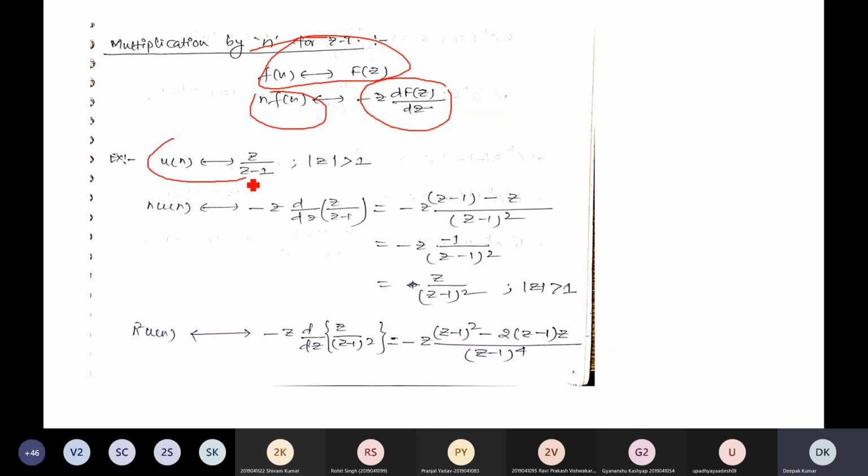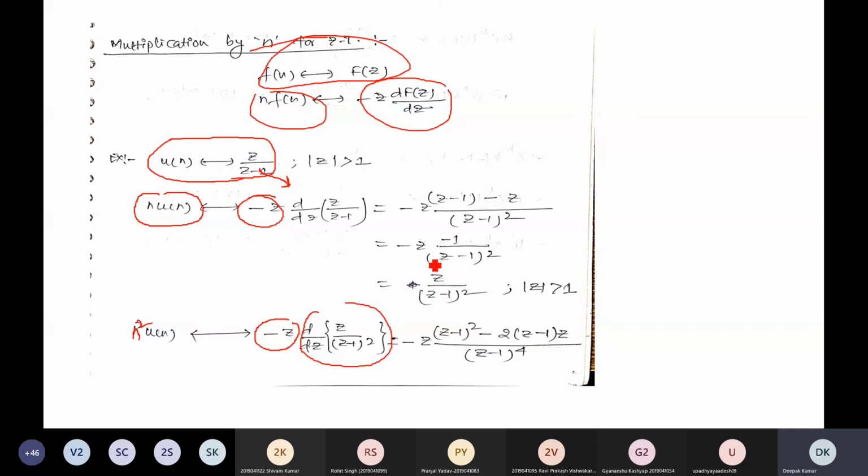Use this example to understand: suppose the z-transform of u(n) is z/(z-a). If you multiply it with n u(n), you have to take the derivative of this term and multiply it with minus z. Again, if you multiply it with n squared, in the z domain multiply with minus z and take the derivative of this term.